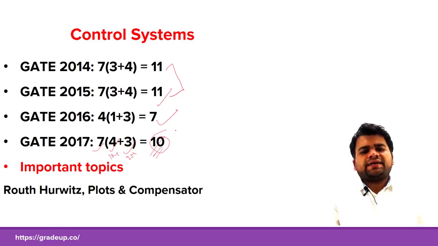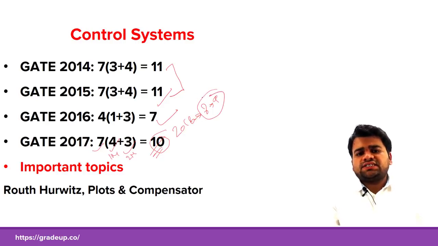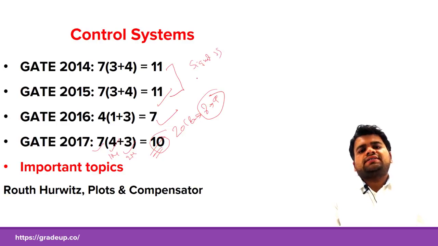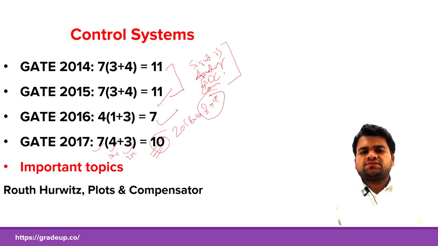So it is expected that for 2018 the weightage may be around 8 to 9 marks for control systems. It may not increase because there are other subjects from which more questions may be asked, like signals and systems, which I have already discussed, then analog circuits, EDC, and communication. So these are 4 subjects which students should target for GATE 2018.